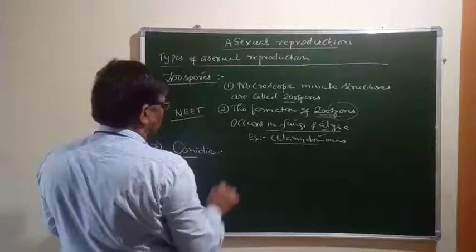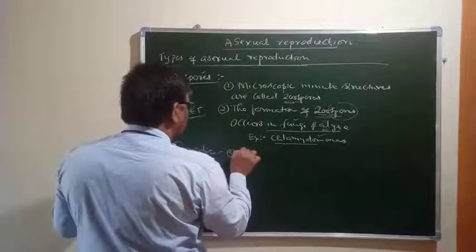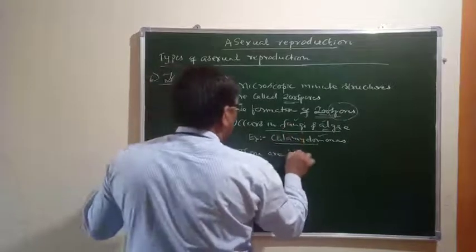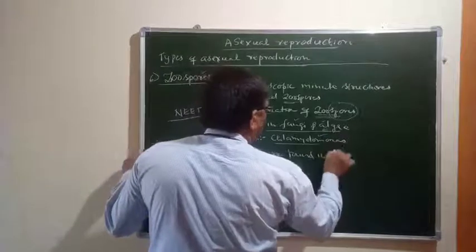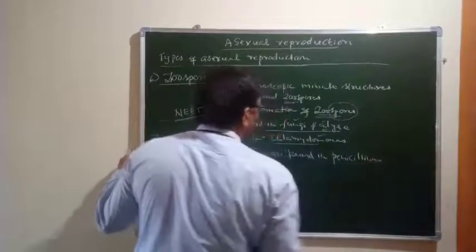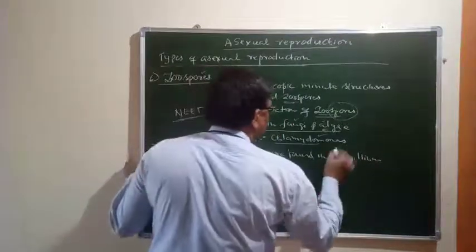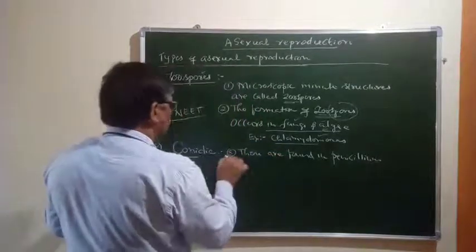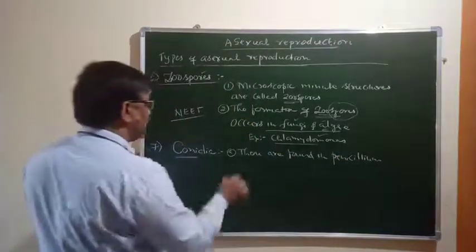Conidia are asexual spores. These are found in penicillium. We have already studied in first PUC about penicillium or about fungi, where we have come across these words. Okay, conidia are the spores found in the case of penicillium.